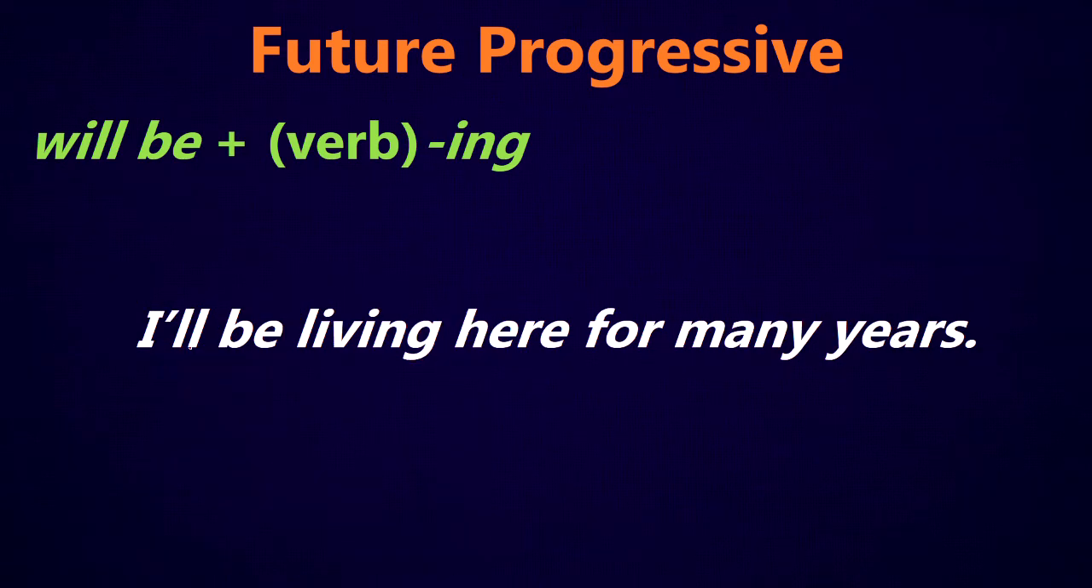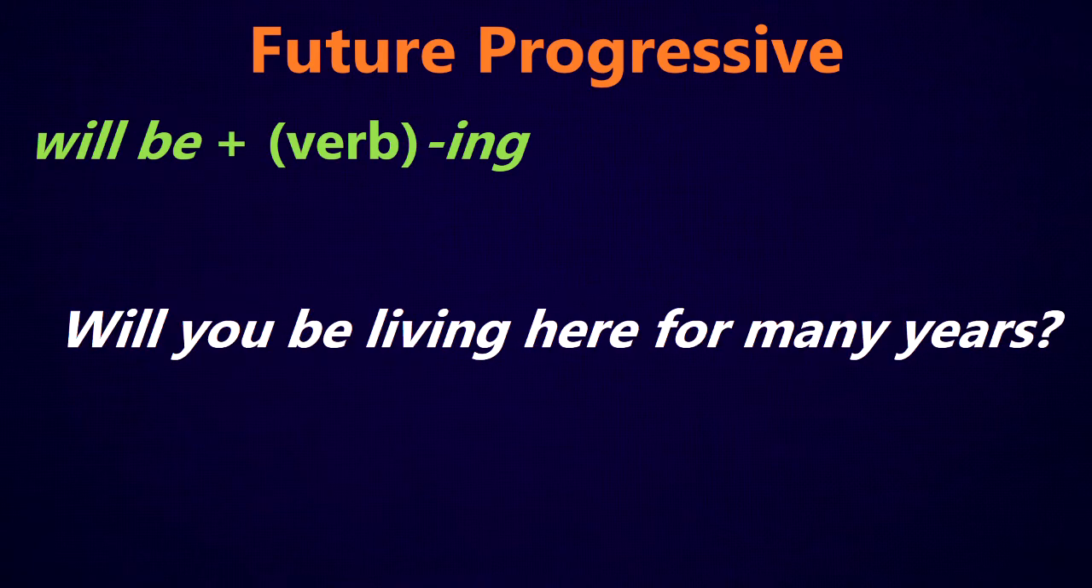We can also contract this form, which is actually what we do when we're speaking. If we can contract something, we will contract it when we're speaking in American English. So if we contracted it from will be living, we would just contract the will to the ul sound. So I'll be living here for many years, which is what you're more likely to hear in conversation.